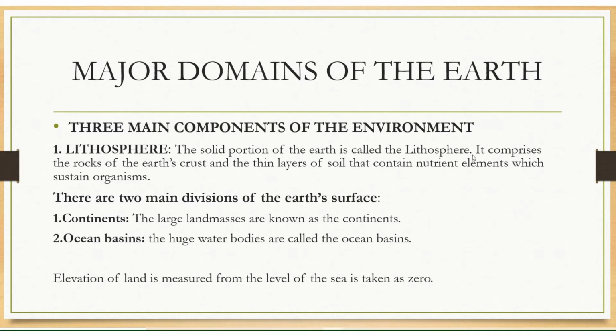It's called the lithosphere. It comprises rocks of the earth's crust and a thin layer of soil that contains nutrient elements which sustain organisms. There are two main divisions of the earth's surface: one is continents and the second is ocean basins. Large landmasses are known as continents and huge water bodies are called ocean basins. Elevation of land is measured from the level of the sea, which is taken as zero.